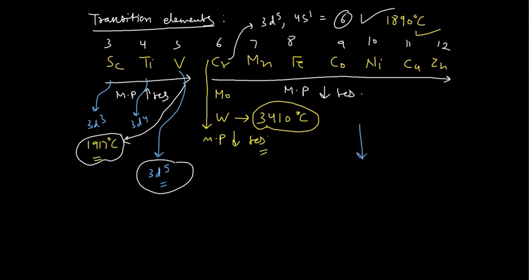Down the group, metallic nature increases as well as covalent nature also increases. These two factors support tungsten in having the highest melting point for any element present in it. So you will answer in that case: when we move down the group, the metallic nature as well as the covalent character both increase. This gives the highest melting temperature among the metals to tungsten. This is how you can write.